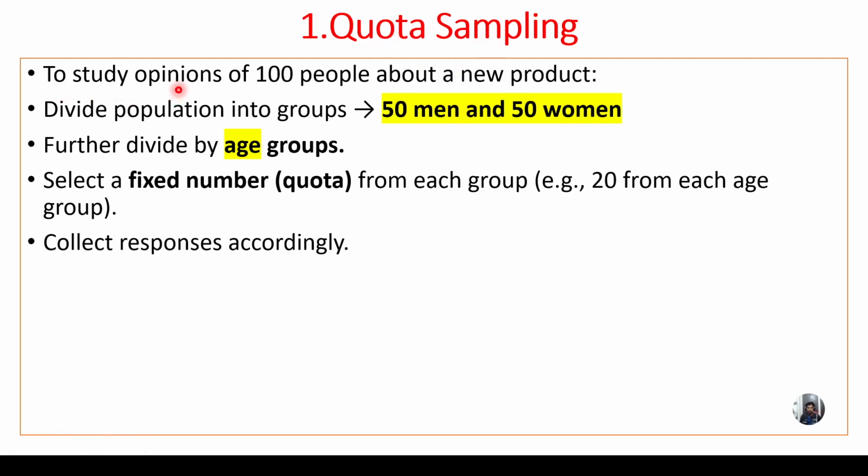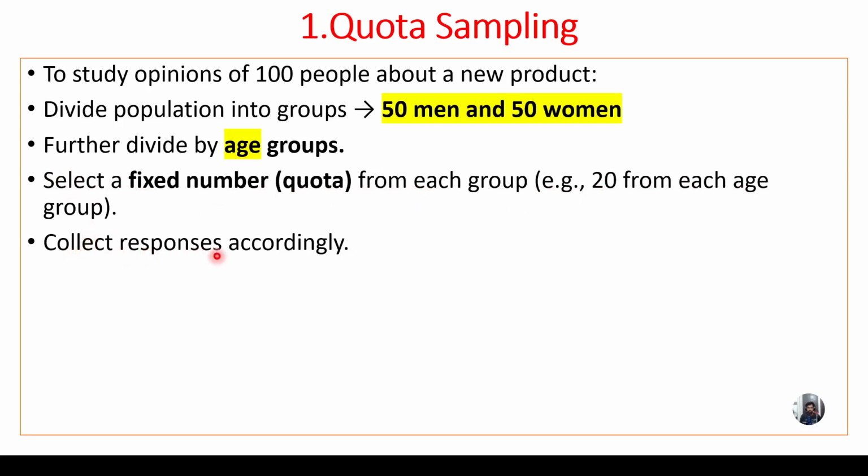To study opinions of 100 people about the new product, divide the population into groups. So let us say 50 men and 50 women are there. Further divide by age groups, and select a fixed number, a quota, from each group. Example, 20 from each age group.